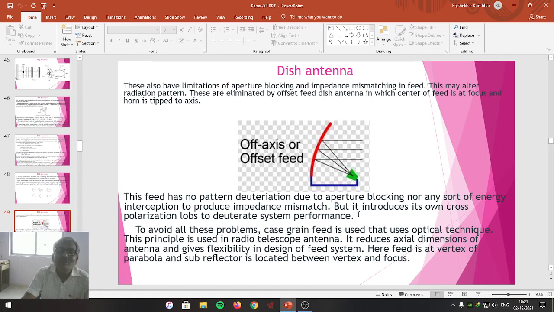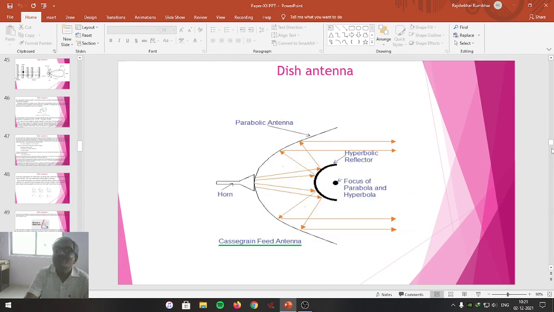To avoid all these problems, that is, the problem of deterioration, impedance mismatching and also the blocking of the aperture, the cross-gain feed is used, which uses the optical technique. This principle is used in radio telescope antennas. It reduces the axial dimensions of the antenna and gives flexibility in the design of the feed system. Here the feed is at the vertex of the parabola and the sub-reflector is located between the vertex and the focus. So this is represented here.